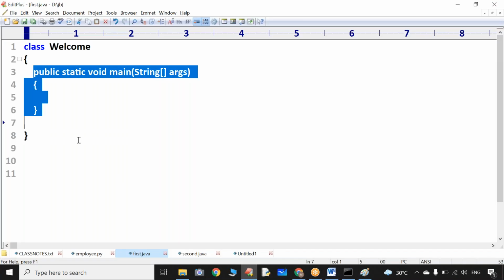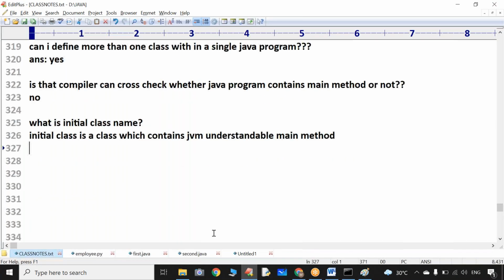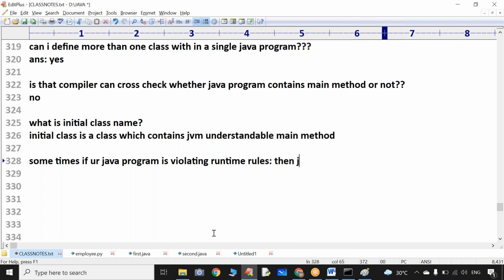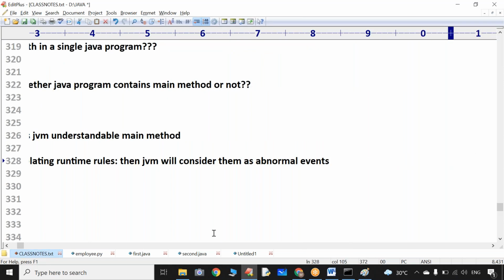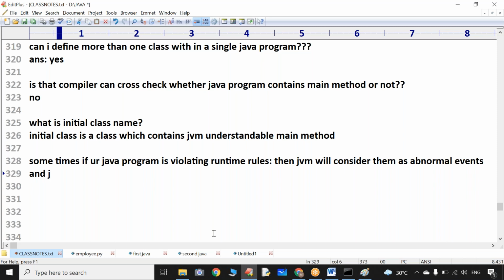So remember, sometimes if your Java program is violating runtime rules, then the JVM will consider them as abnormal events and the JVM will raise some error.